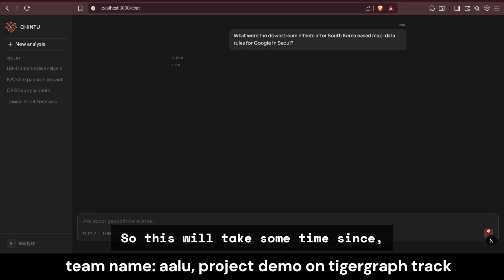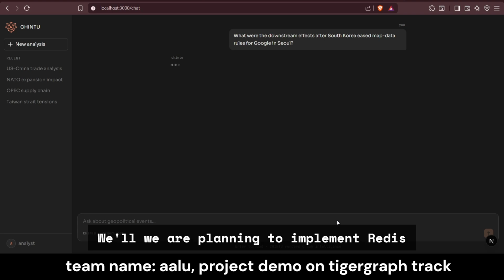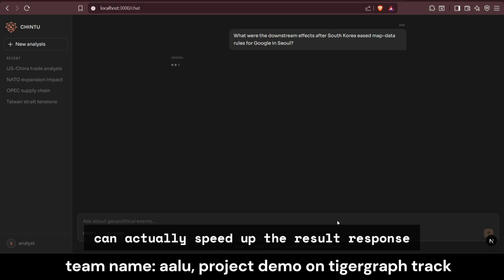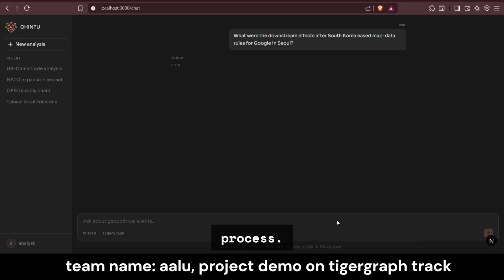So this will take some time since the web scraper takes some time to extract articles from the links. We are planning to implement Redis caching in the future so that we can speed up the response process.